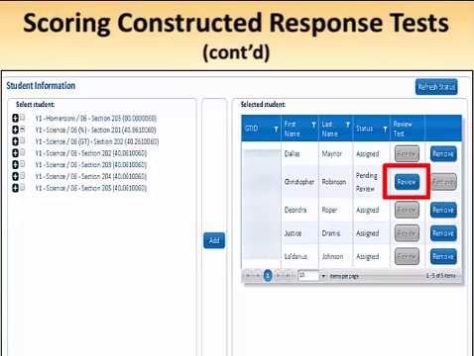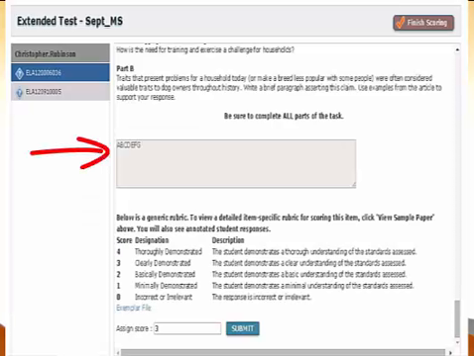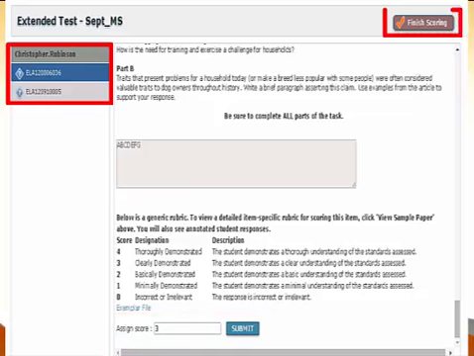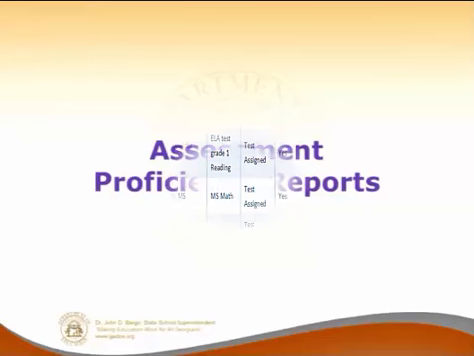So what you would do is click on Review, and it will pop up this screen right here. These are the questions that need to be scored. You would click on one of those. You would see the student's answer. Depending on the rubric, there's the exemplar again. You can enter the rubric score and press Submit. When you finish scoring all the items, you press Finish Scoring. And then comes the next part, and that is reports.